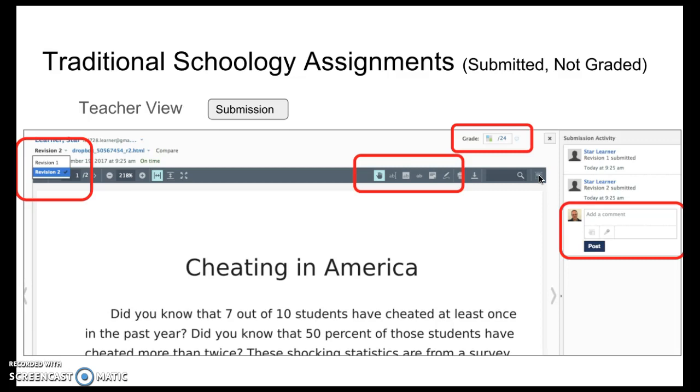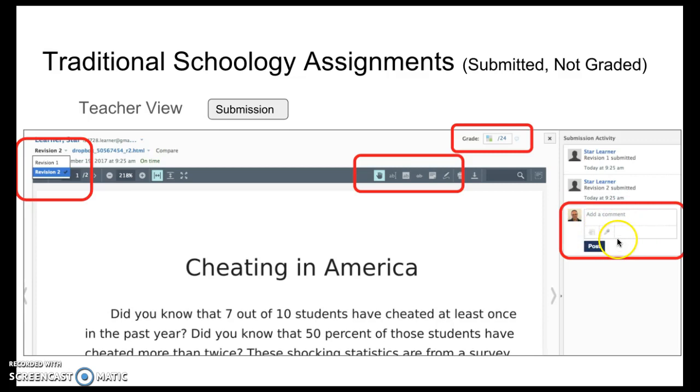So when the teacher goes in to grade it, they will be in this grading view, and you will see that if there are multiple submissions, up in the top left you'll see each revision, and you can click on this little drop down and toggle between and give feedback on each version of the submission. Then you also have your feedback tools in the middle here, your highlighting and your note taking. You do have your place where you score them, so if there's a rubric attached, you'll see the rubric. Otherwise, you will just put in the number. And there is a comments bubble here. We'll look at where that shows up for students.